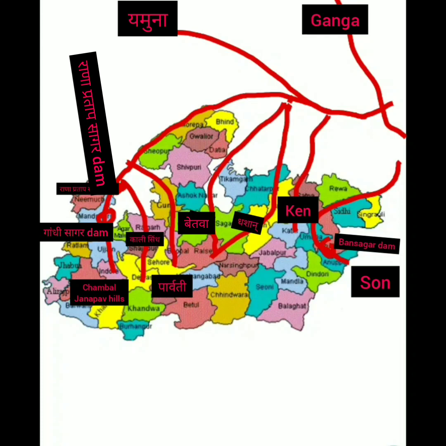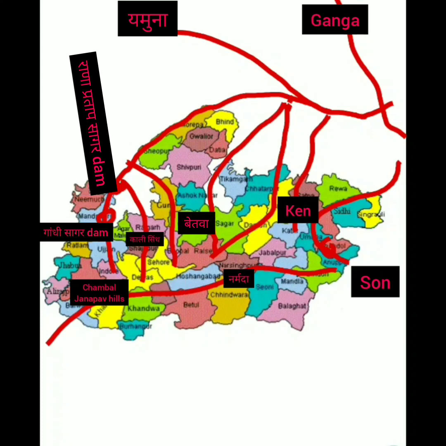Next is river Narmada. It starts from Anuppur district from Amarkantak and falls into the Arabian Sea through Bharuch in Gujarat. Next is the Wardha. It starts from Betul district, from Multai.